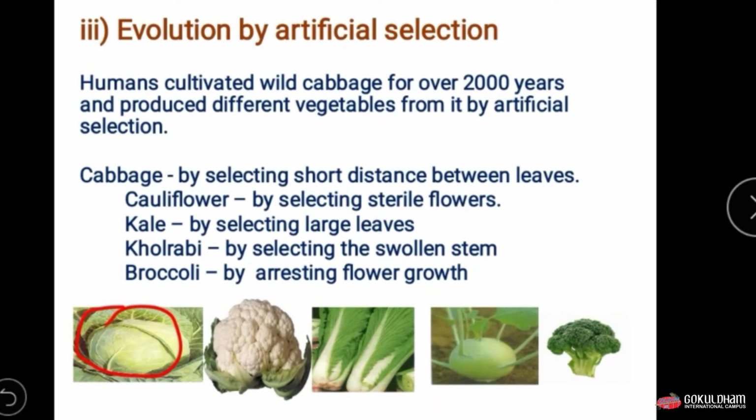And the last one is broccoli. It is produced by arresting flower growth. We arrest the flower growth of the cabbage and that's how we produce the broccoli.